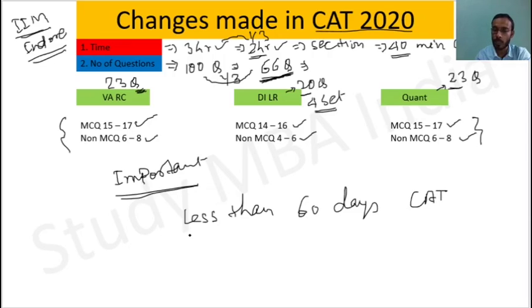And in this video we will be discussing how in 60 days, or in fact in less than 60 days, we can score more than 95 percentile, right? So here we will discuss only how to score more than 95 percentile in CAT in just less than 60 days. So now first of all, let's look at what are the important topics under VARC, DILR and quant.